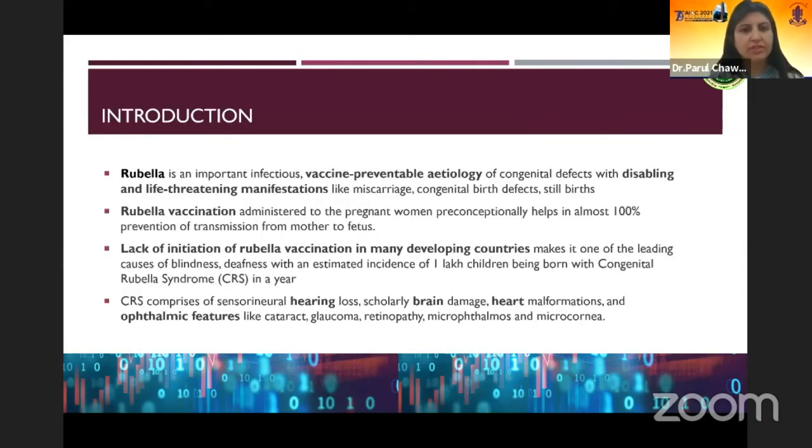Rubella is an important infectious, vaccine-preventable etiology of congenital defects with disabling and life-threatening manifestations like miscarriages, congenital birth defects, and stillbirths. Rubella vaccination administered to women preconceptually helps in almost 100% prevention of transmission from mother to fetus. Lack of initiation of rubella vaccination in many developing countries makes it one of the leading causes of blindness and deafness, with an estimated incidence of 1 lakh children being born with congenital rubella syndrome in a year. CRS comprises sensorineural hearing loss, brain damage, heart malformations, and ophthalmic features like cataract, glaucoma, retinopathy, microphthalmos, and microcornea.